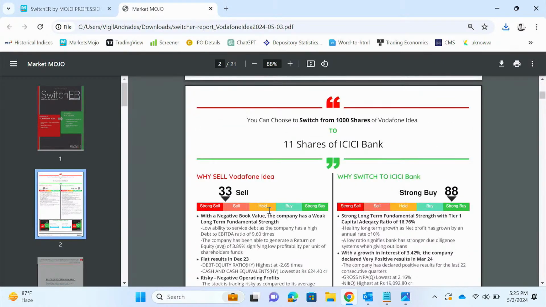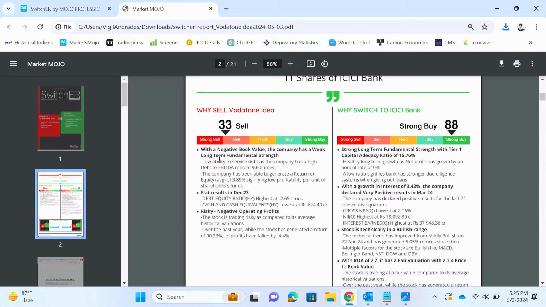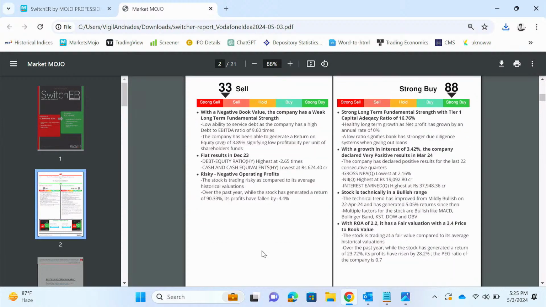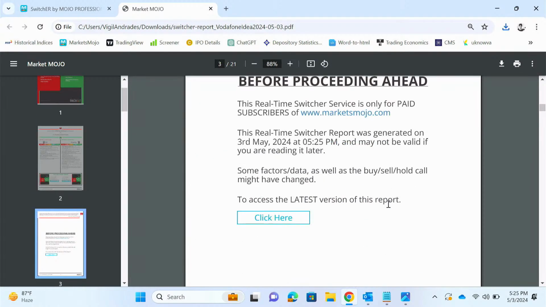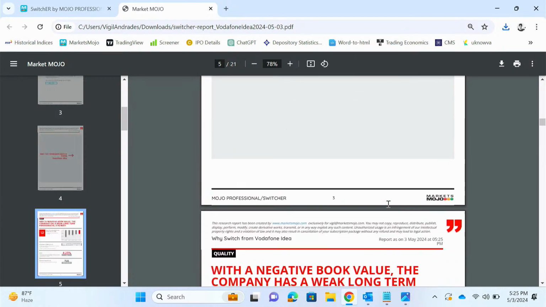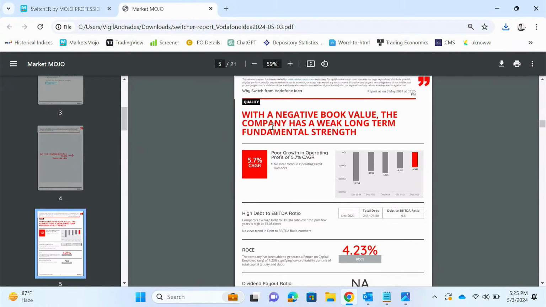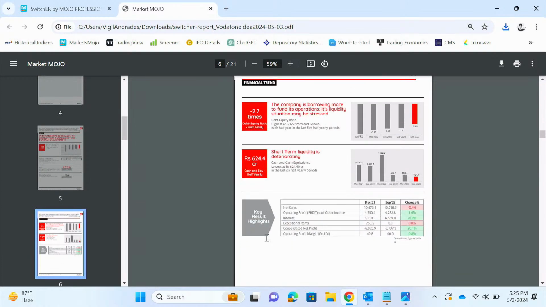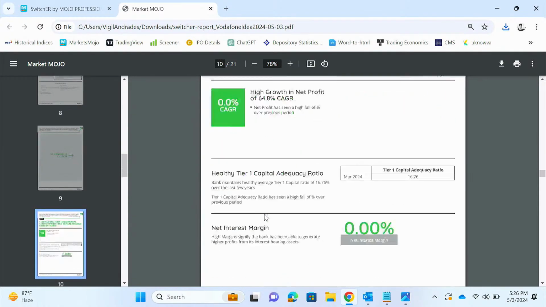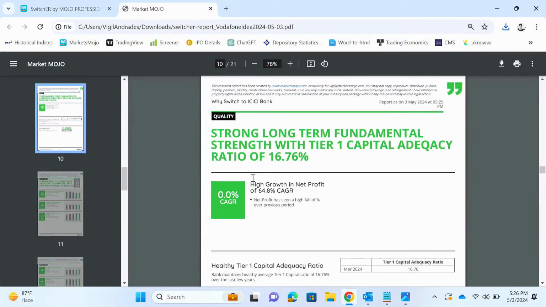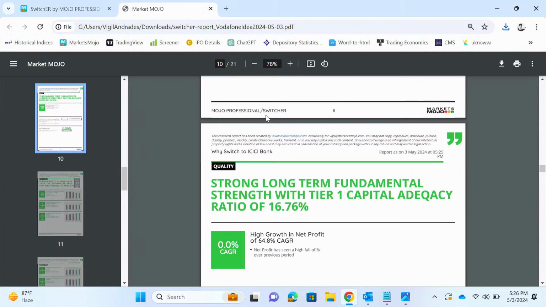On the left side, you see why sell Vodafone Idea. It has given us a short summary of why you should sell and a short summary on why you should switch to ICICI Bank. Why consider a switch? Basically its quality is poor. Financial trend is also suggesting poor performance. Valuation is also poor, etc. And if you go below, it shows why you should buy ICICI. So you can just go through this report.